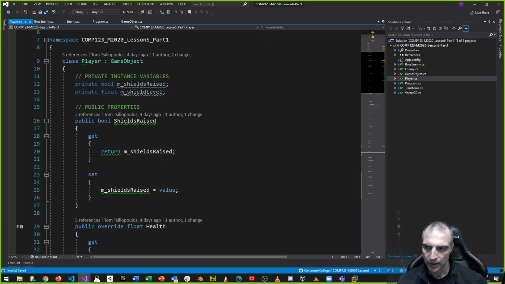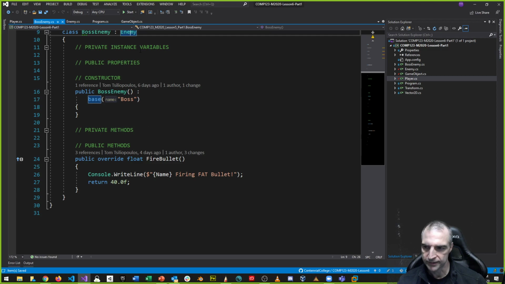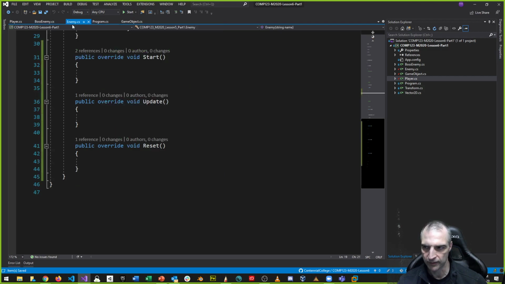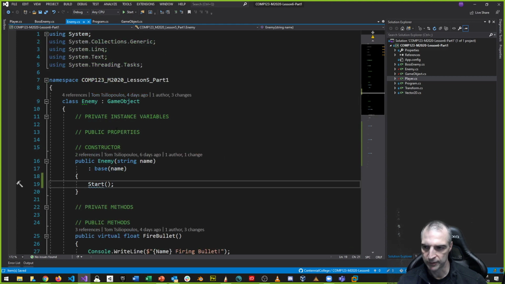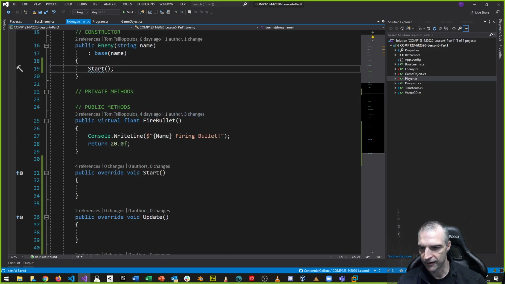But we have a problem. Our problem is this boss enemy idea. Boss enemy is deriving from enemy, and sure, it has an overridden fire bullet method. But it might make sense for me to make different kinds of enemy. My enemy superclass might have a fire bullet method that I want to override. Right now my fire bullet method is virtual, so you may override this one, or you can accept all bosses do at least this, as an example.